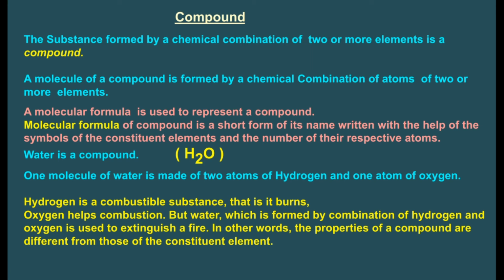Example, water. Water is a compound. Its molecular formula is H2O. One molecule of water is made of two atoms of hydrogen and one atom of oxygen. Hydrogen is a combustible substance, that is, it burns. Oxygen helps combustion, but water, which is formed by the combination of hydrogen and oxygen, is used to extinguish a fire. In other words, the properties of a compound are different from those of the constituent elements.